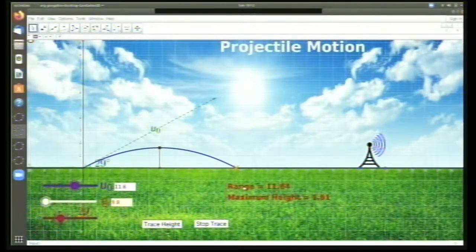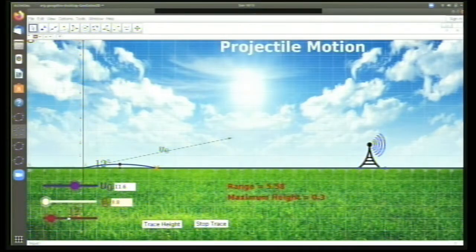You can see that there is a range written here, 11.64. Actually, range is the distance from the launch point to the strike point. The strike point is here. Okay, the distance from this point to this point is called the range. Now, suppose I want to know how far this object goes if I change the angle. Okay. Now, if I start from a 0 angle, see, it goes, the range starts increasing.